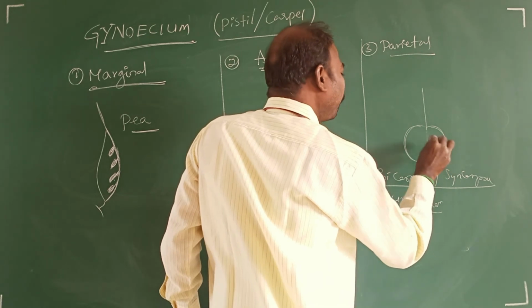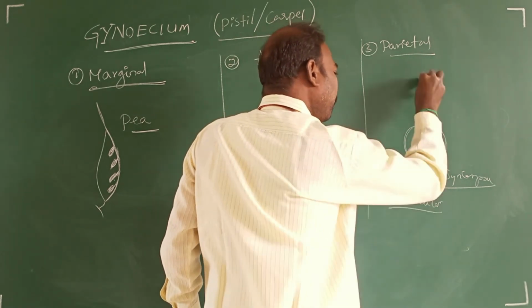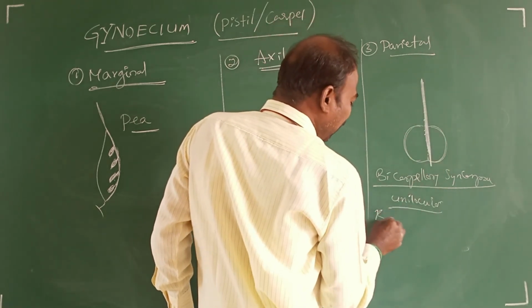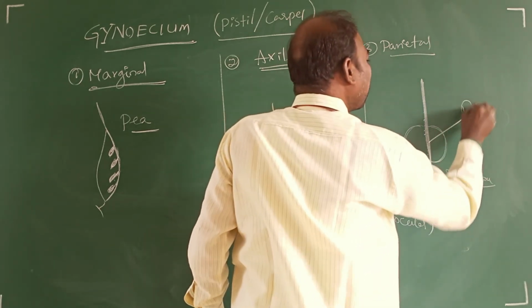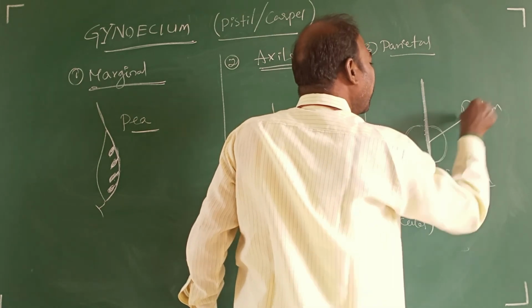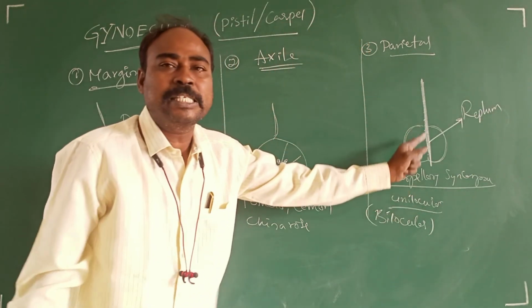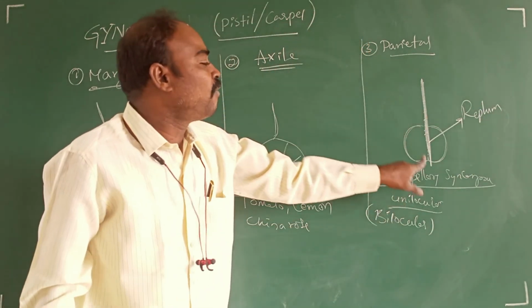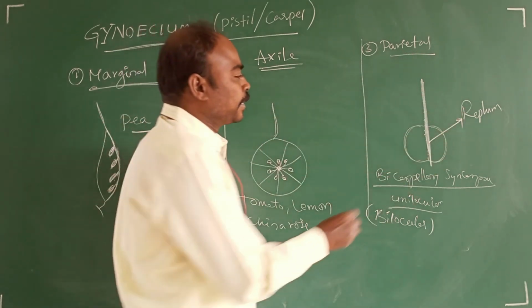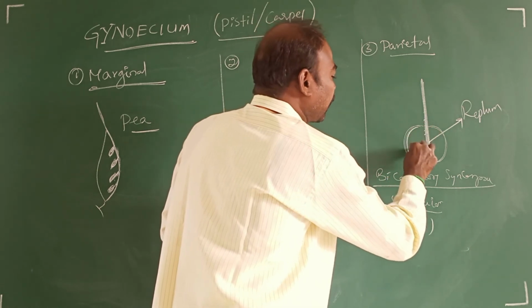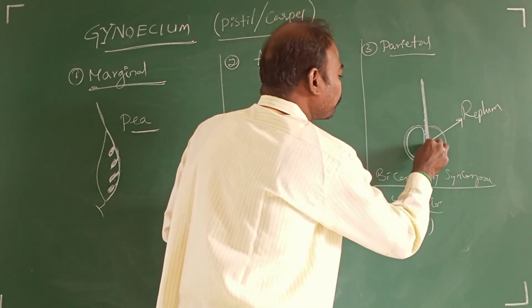Due to formation of a false septum, it becomes bilocular. This false septum in these plants is said to be replum. The false septum formed between the carpels is called replum. Here, the ovules are developed at the inner margins.